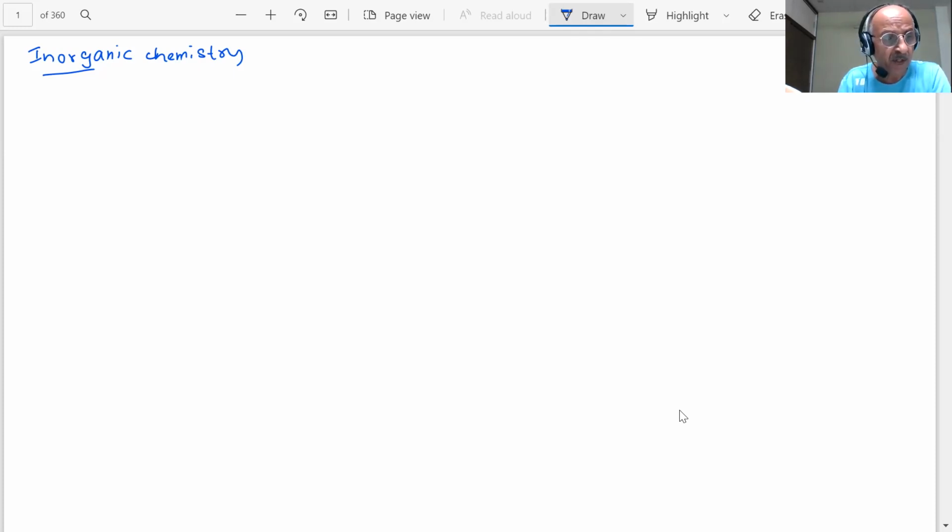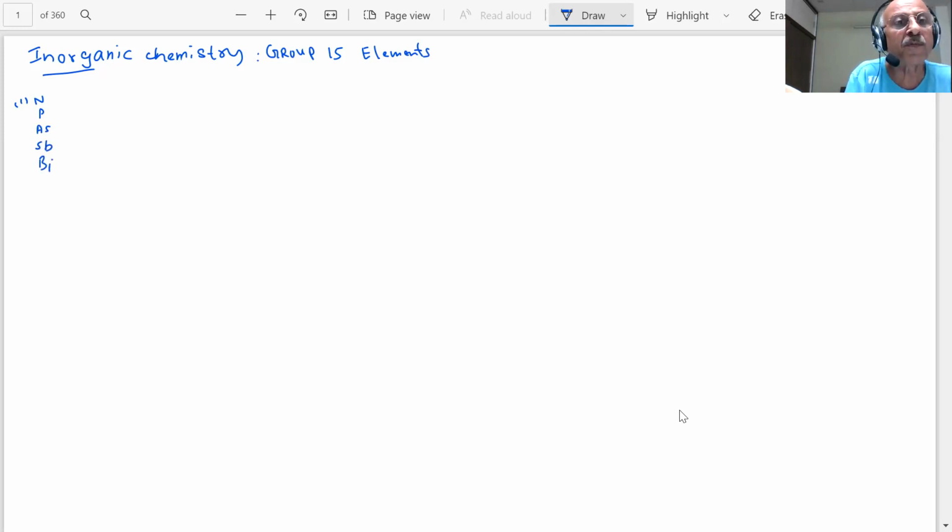So for example, in our course, we have group 15 elements. Can you tell me what elements are present in group 15? Nitrogen, phosphorus, arsenic, antimony, and bismuth.